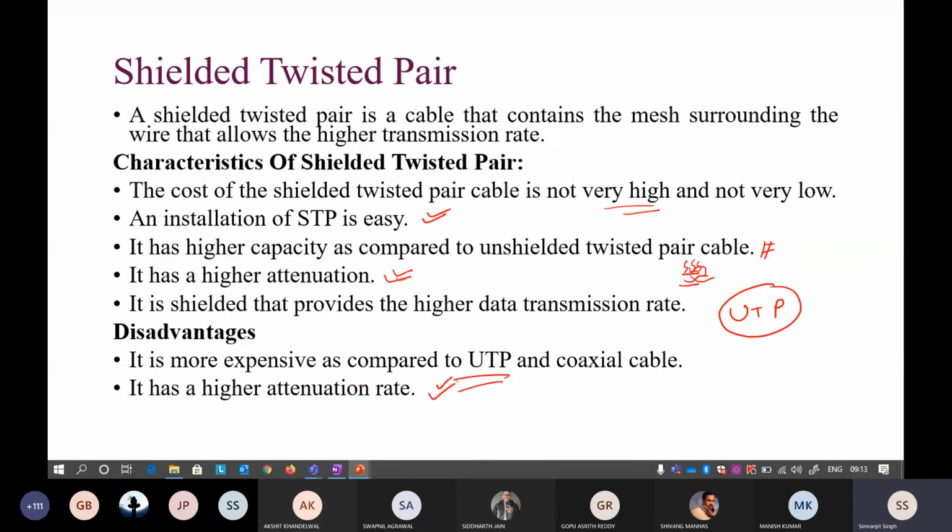Okay, so the attenuation rate means the loss of the signal is not very less. So again, the loss of the signal remains the same like the unshielded one. It may be a little bit less, but it is more or less the same thing. So that is why this particular unshielded twisted pair is more popular as compared to shielded twisted pair. Okay, so again, it is to transfer more data.